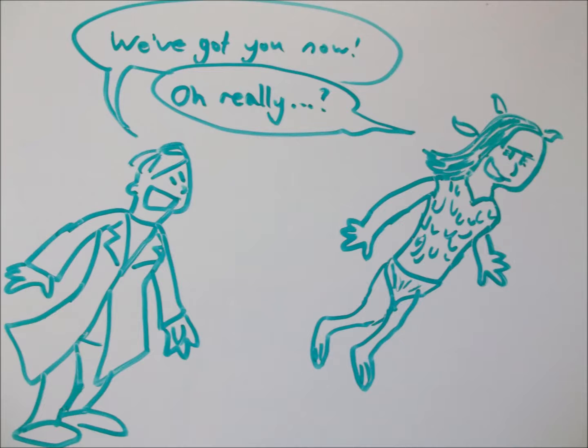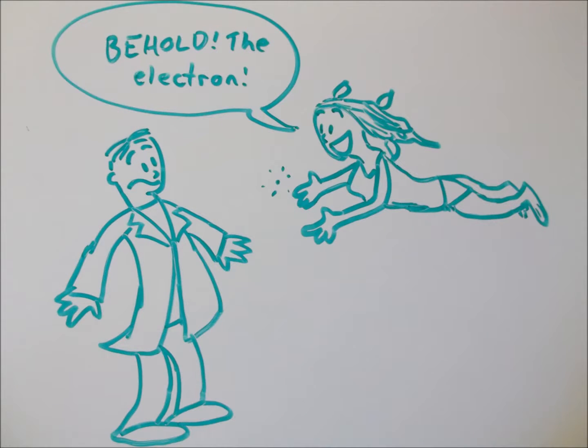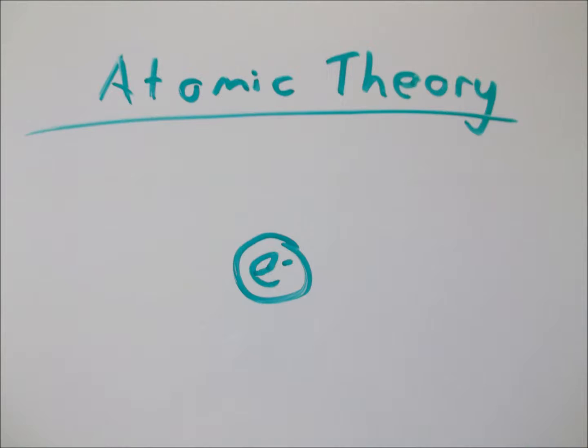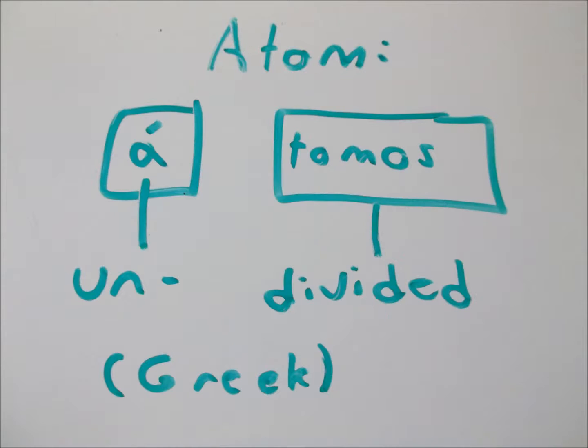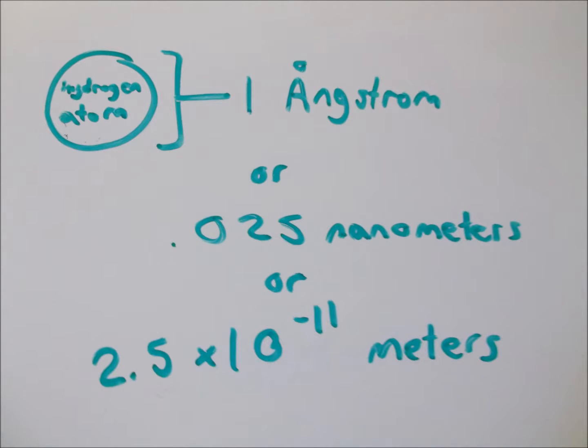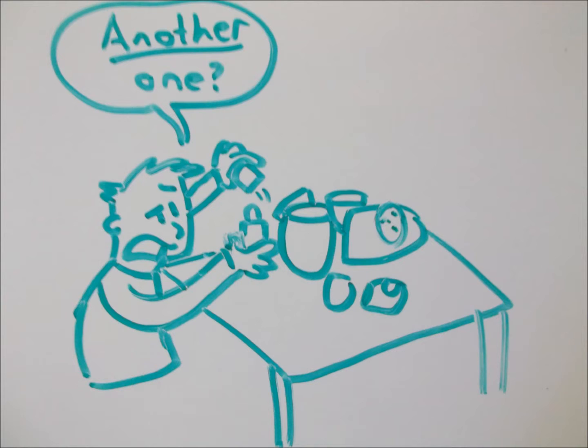However, all that changed when the electron was discovered by a multitude of different physicists and added to atomic theory as a negatively charged particle that orbited the atom's nucleus. Of course, this posed a small problem. Atoms were named as such because they were supposed to be the smallest thing in existence, and you couldn't split them into smaller pieces no matter how hard you tried. If these smaller things existed inside atoms, did they have stuff inside them too?